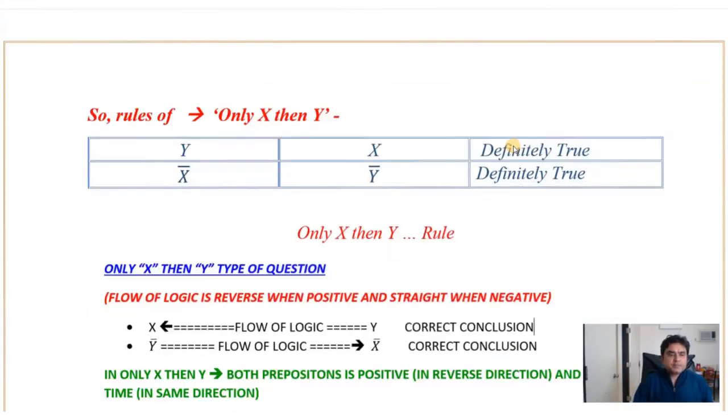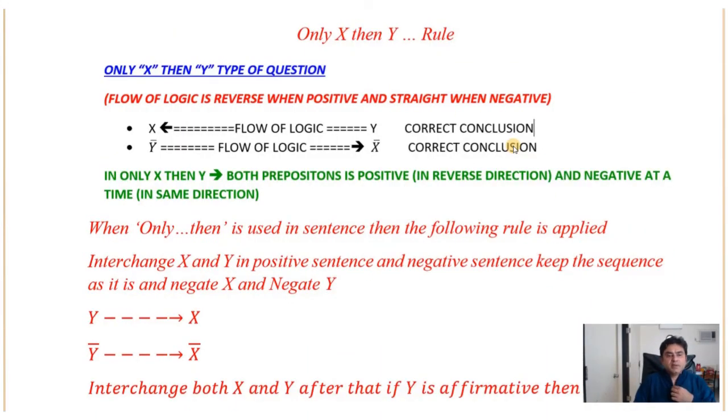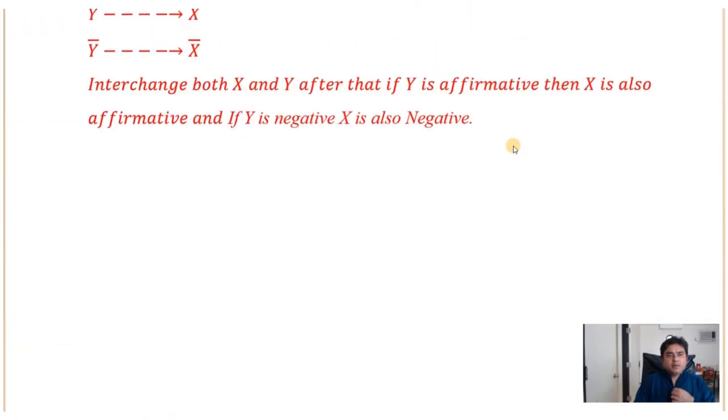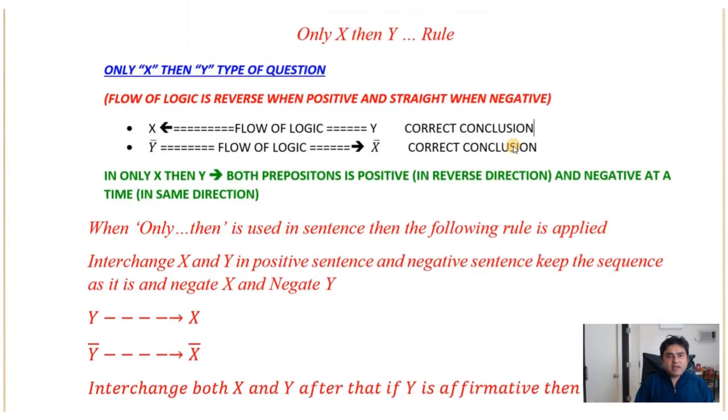Now, if the sentences are having only X and only Y. So remember, if the sentence is like this: only if Karan is studying, then he will pass.